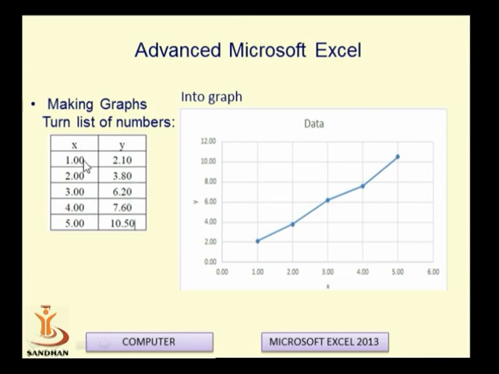So here we have taken the values of x as 1, 2, 3, 4, 5, and the different values of y as 2.10, 3.80, 6.20, 7.60 and 10.50. The scatter diagram will look like this. So here we have shown that the graph will look like this. Now we have to draw the graph using Excel.